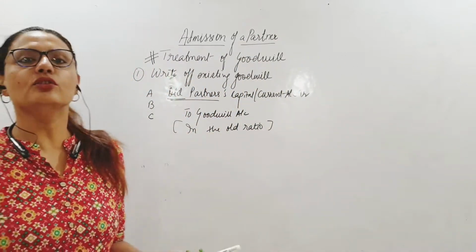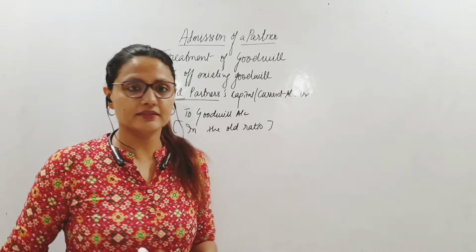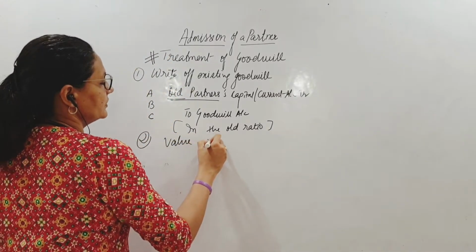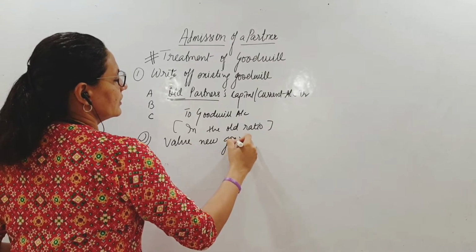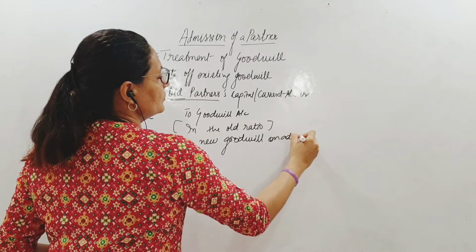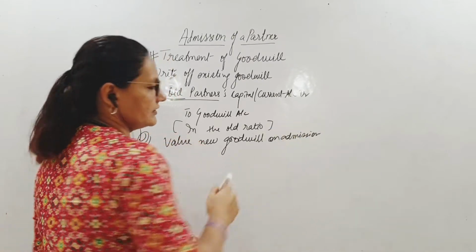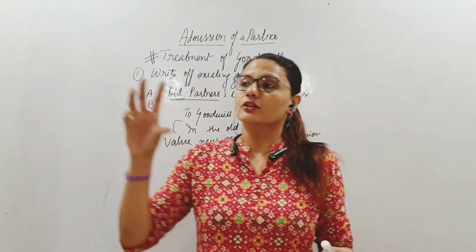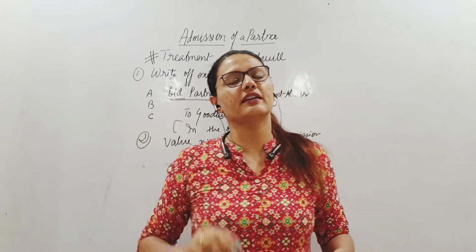Now, so what is the new goodwill of the firm? We will value it. Okay? Step 2, value new goodwill on admission. Okay, now you might be given certain average profit method, super profit, whatever method might be given. Goodwill sum might be incorporated in the admission sum.